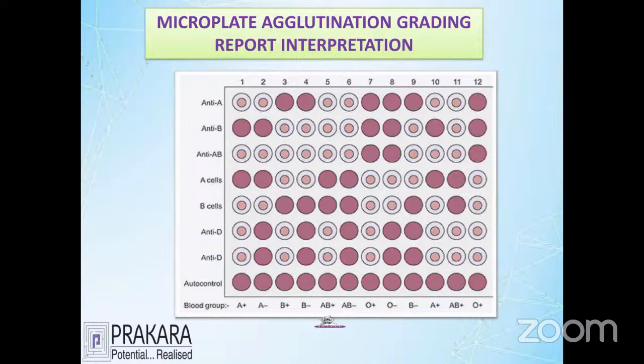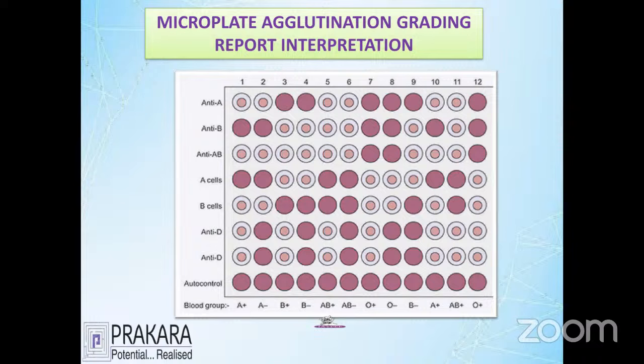This is microplate agglutination reporting. I'll just inform you about one group reporting. You can see there are 12 different patient reports here. The first row is anti A, anti B, anti AB, A cell, B cell, D cell, and control. And finally you'll see that the person is positive. The first column getting a positive means the person has the antigen A as well as antibody B, and is getting a reaction for D in the absence of other things. So you can see that the person is positive.